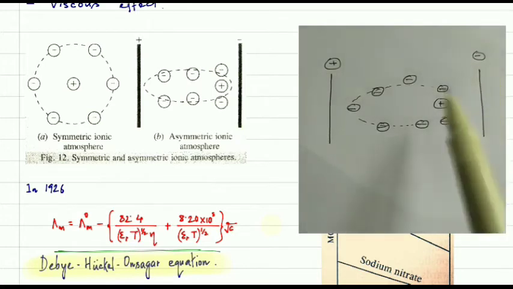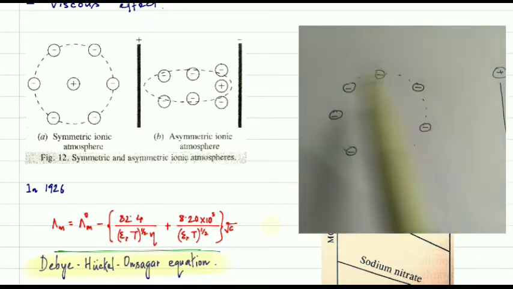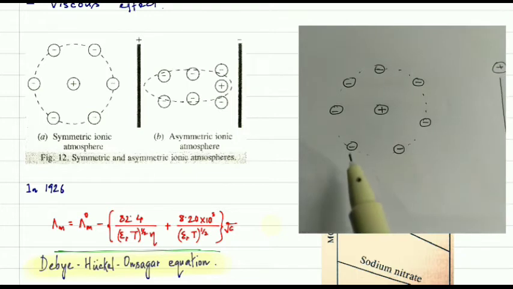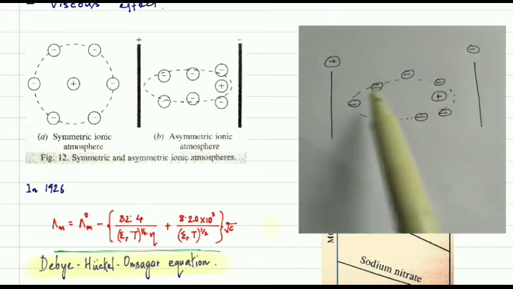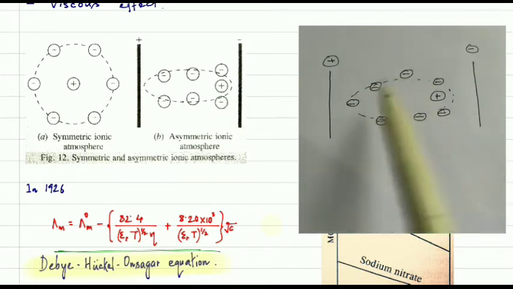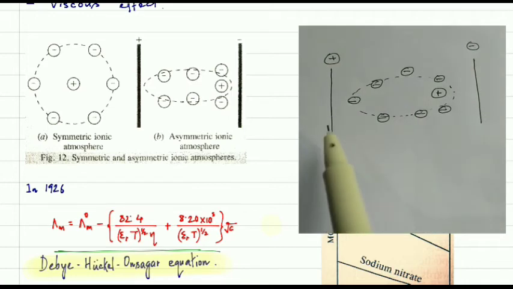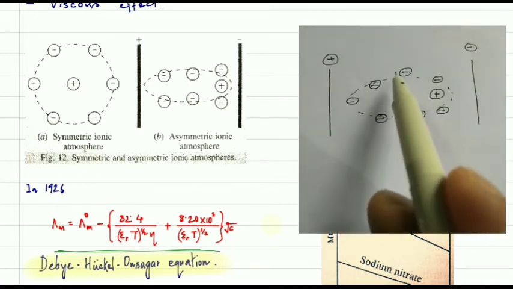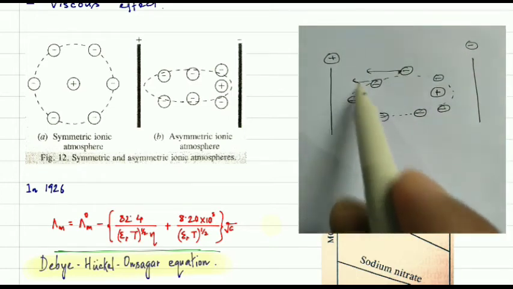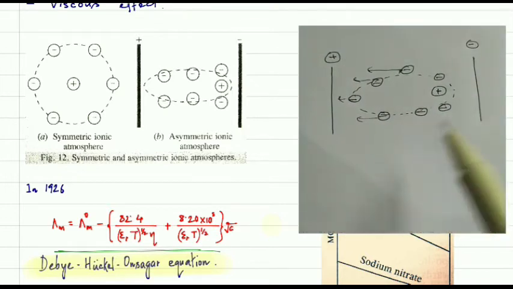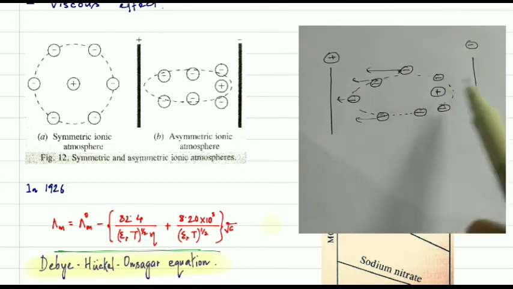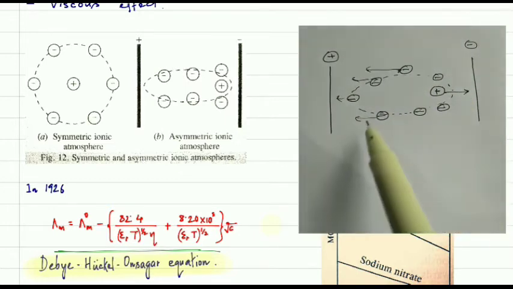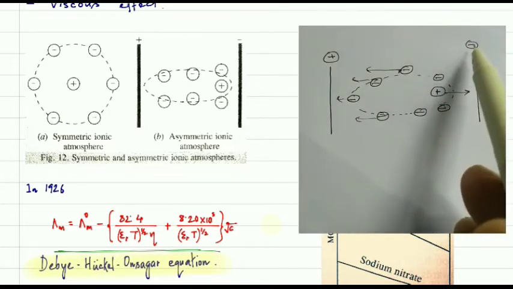As a result of this, the symmetry of this ionic atmosphere is going to be disturbed by this field. Here the negative charge is going to be attracted by this positive electrode, and they will move in this direction. And this positive will move in this direction because of this negative electrode, because we applied this negative electrode here.